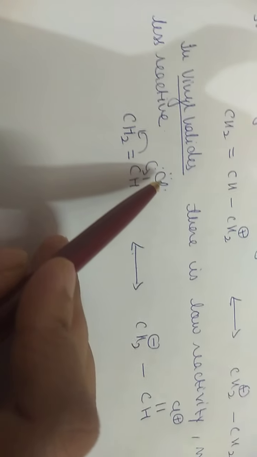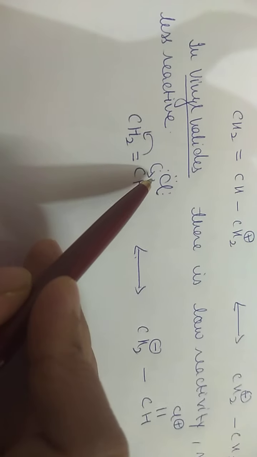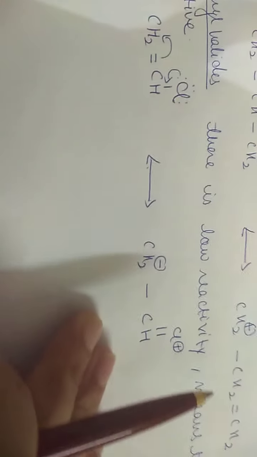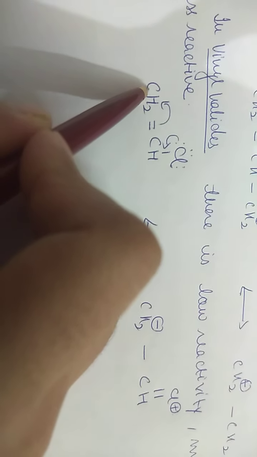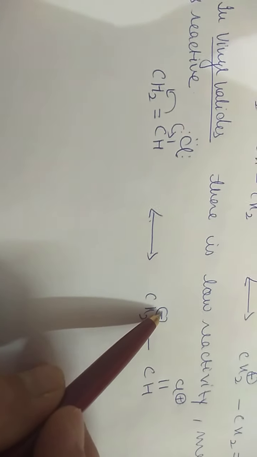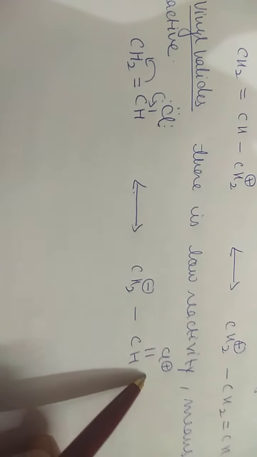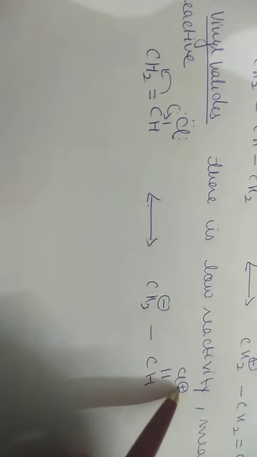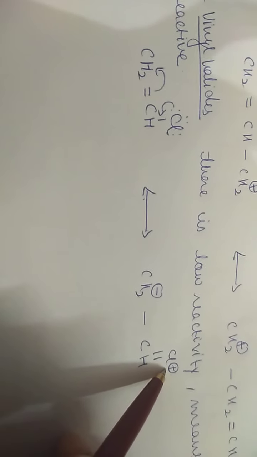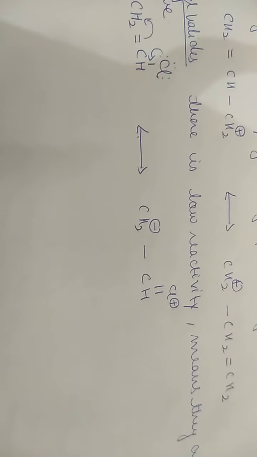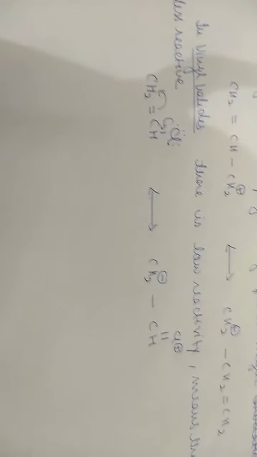Now Cl has 7 electrons. It will give one of its lone pairs here. A double bond is formed, a positive charge will come on Cl, and from here this pi bond will move onto the carbon, so a negative charge will come here, a carbanion will form. Now it is difficult to remove this Cl. Why? Because a double bond is formed. A double bond is stronger as compared to a single bond. So it is very difficult to remove Cl. That is why vinyl halides have low reactivity, and that means they are less reactive as compared to their corresponding alkyl halide.